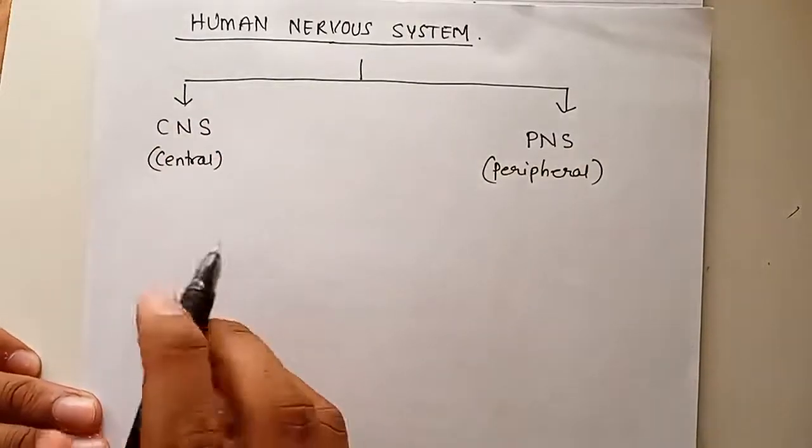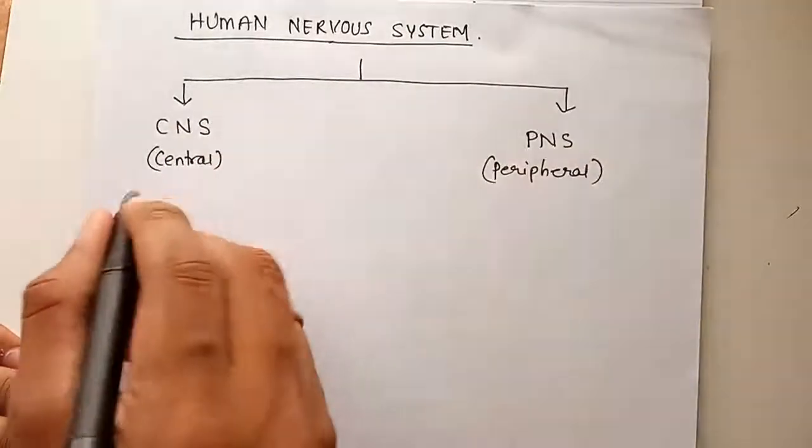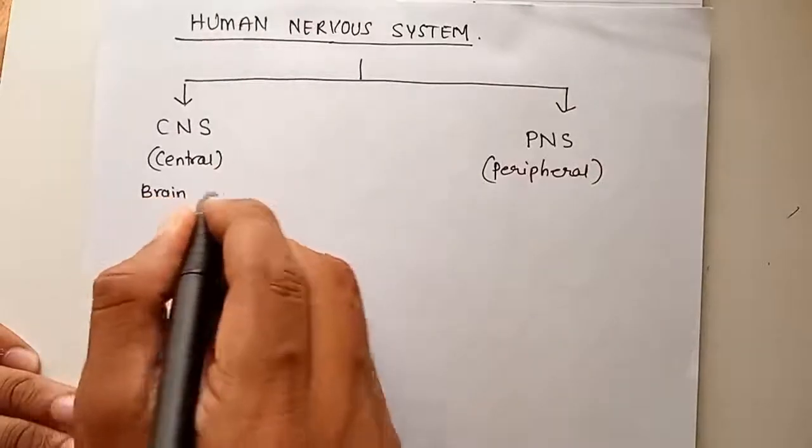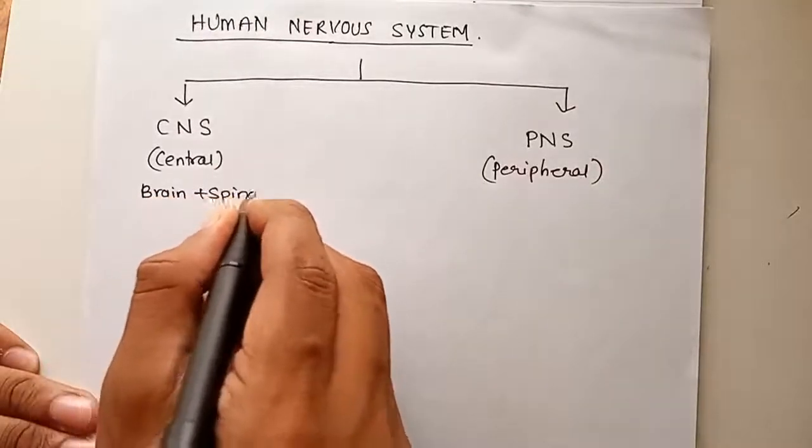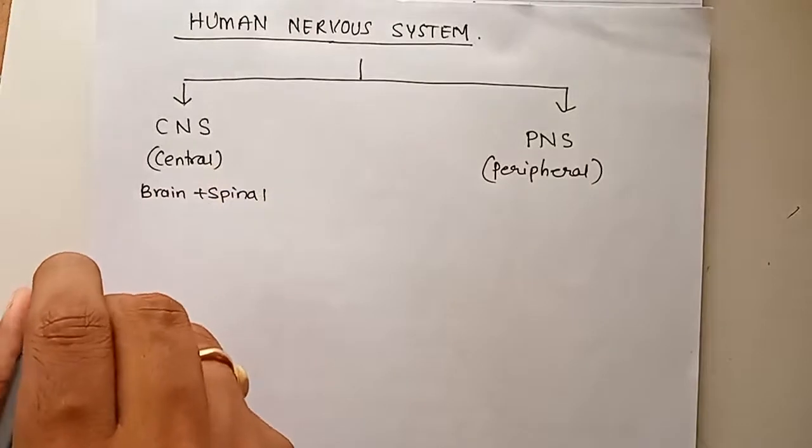Okay, this central nervous system is nothing but the main part of your body, that is brain and spinal cord are in function here. Okay.